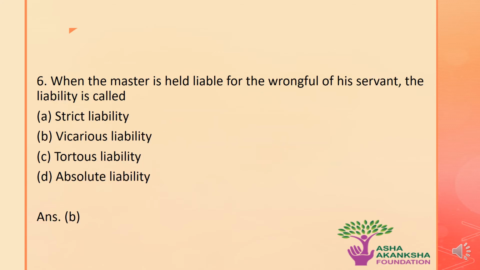The next question is: when the master is held liable for the wrongful act of his servant, the liability is called which of the following? Options are A. Strict liability, B. Vicarious liability, C. Tortious liability, or D. Absolute liability. The correct answer to this question is option B. That means when the master is held liable for a wrongful act of his servant, this type of liability is known as vicarious liability. This is a liability in which the master is held liable for the wrongful act of his servant in the course of employment.